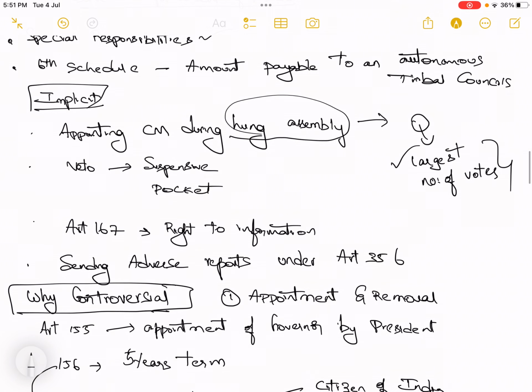So veto, this is the veto provision. Veto means there are two powers, the suspensive veto and the pocket veto. When any bill comes to the governor, he can just keep silent by not giving any kind of decision on it. Suspensive veto means sending back, for reconsideration, whatever recommendations were given by the government. Now these are also discretionary powers. These discretionary powers have also become controversial, especially because of Article 200, where some of the decisions taken by the government are sent back for reconsideration.